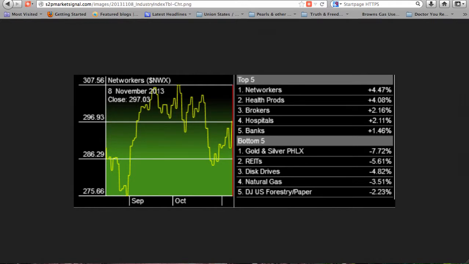All of the top 5 industries are positive, and all of the bottom 5 are negative. Bullish, brokers has entered the top 5. Banks has left the bottom 5 and entered the top 5. Networkers has left the bottom 5. Gold and silver remain in the bottom 5. Bearish, disk drives continues in the bottom 5. REITs has entered the bottom 5. S&P retail has left the top 5.